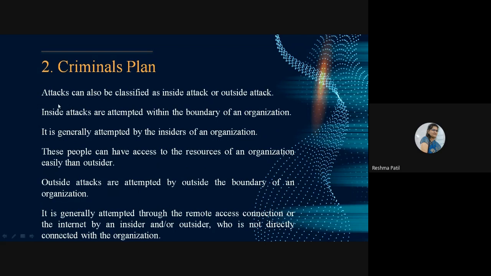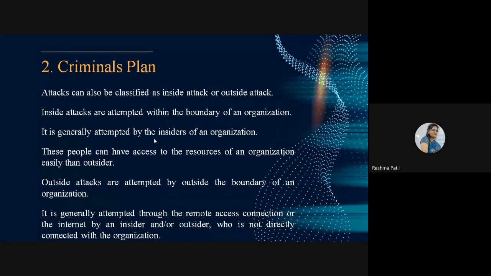The next, attacks can also be classified as inside attack as well as outside attack. Insider attack and outsider attack. In this, inside attacks are attempted within the boundary of an organization. This type of attack is generally attempted by the insiders, who are the employees or who are inside of this particular organization. These people are going to attempt this type of attack.